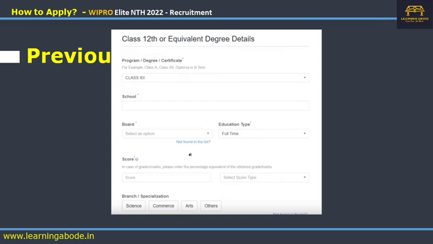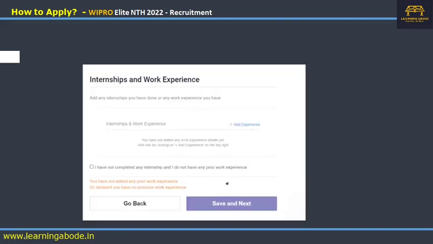And then after you fill it up, comes the previous education. That is your 12th class and 10th class. For 12th class, your school board, so state board or CBSE, whatever. And of course you have to choose full time, because all the courses should have been completed full time. And then your score, and then the specialization. Similarly, you can enter the details for your 10th class as well.